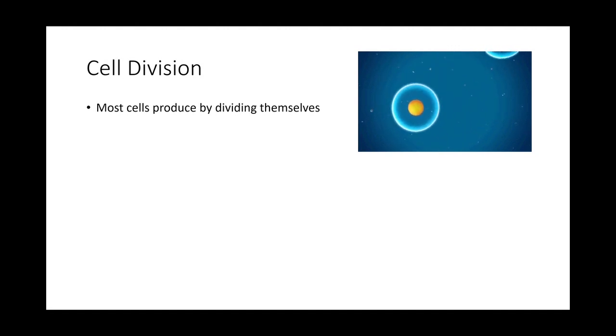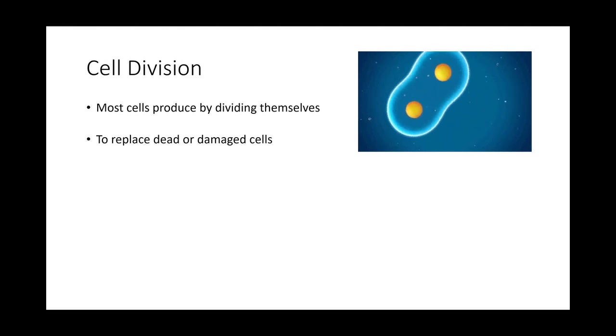So generally the cells will grow bigger and bigger. After that, when it reaches a sufficient size, it divides itself into two, along with the nucleus in it. So that's the reason why your whole body, you don't change your skin color suddenly, for example. That is because we all started with one cell, and all our cells start dividing themselves. So now you have billions of cells in your body, right? And they all come from the same cell, so therefore you have the same genes throughout your body.